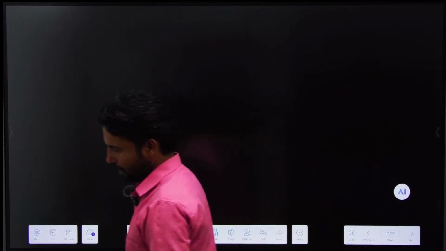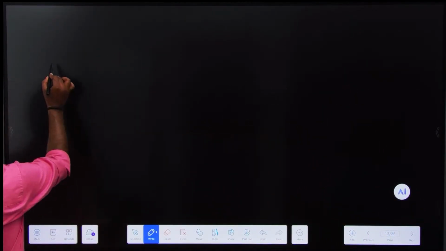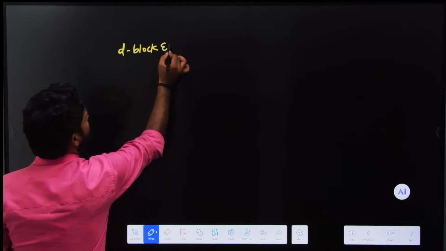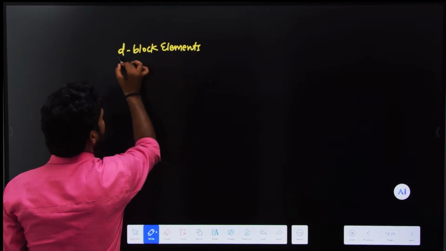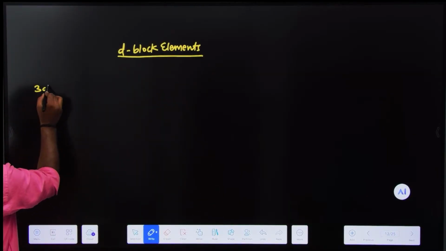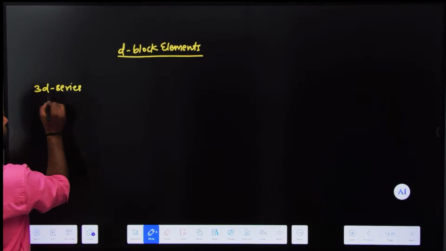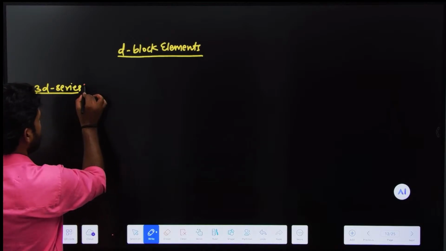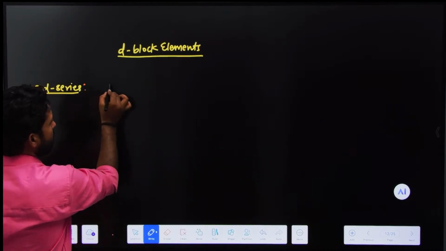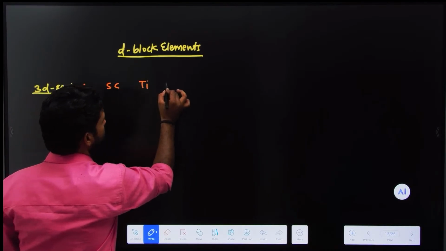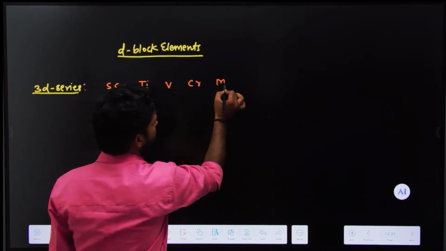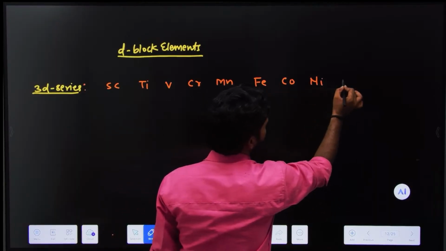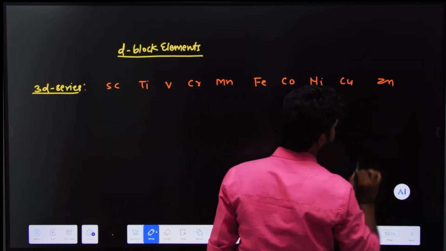So look at here. In D block elements, especially, there are three types of series. First is the 3d series. The elements of the 3d series are scandium, titanium, vanadium, chromium, manganese, iron, cobalt, nickel, copper, and zinc.